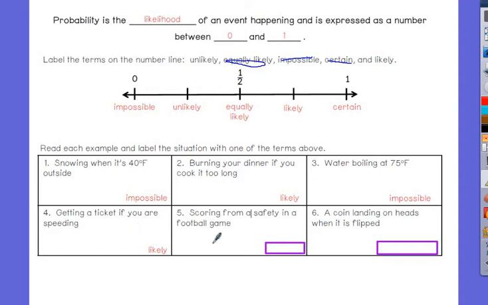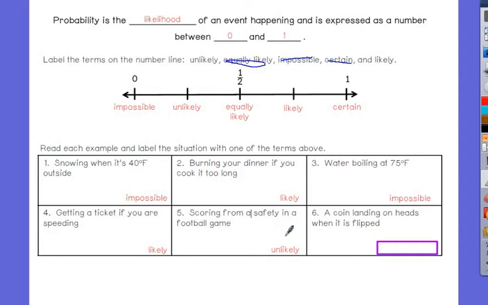Okay, next one's for our football people. Scoring from a safety in a football game. How often does that happen? Unlikely. Very rare that it happens. What is that? You get 2 points whenever you tackle the other team in your end zone. So, yeah, for non-football people.